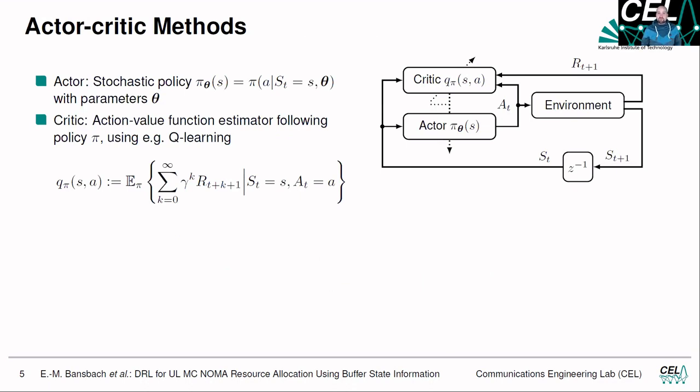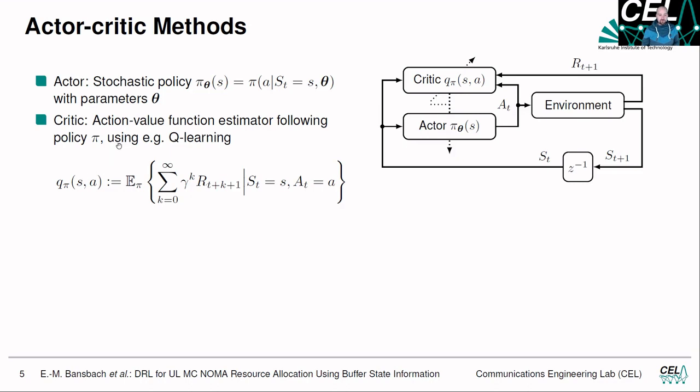One option to learn an agent or a policy is the actor-critic method. We have an actor, which is a stochastic policy, for example, pi with parameters theta, and given the state S, we get out a vector of probabilities to choose the actions. Having 10 actions, we get out a vector of 10 probabilities, which says, with this probability, you should choose that action. And we have a so-called critic, and the critic is there to estimate how good certain actions are given a certain state.